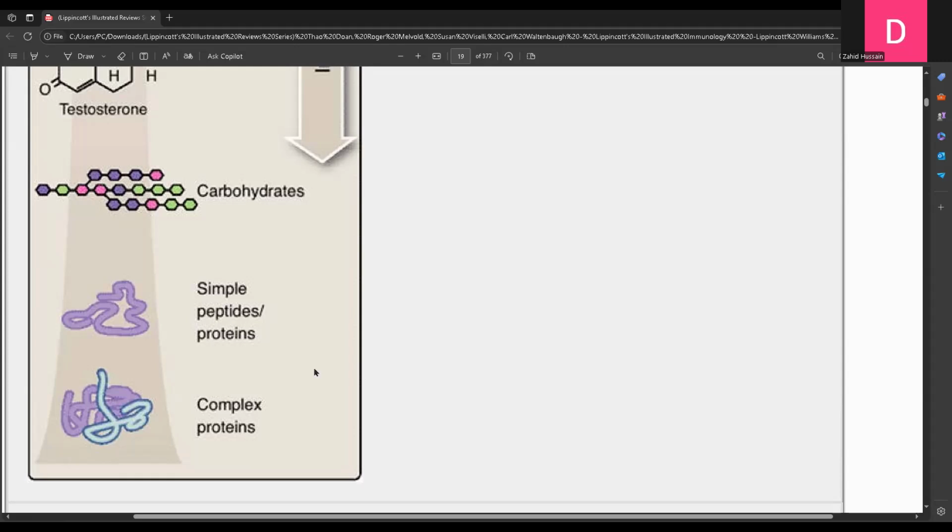So to cut it short, the factors which affect immunogenicity are the nature of the molecule, the foreignness of the molecule, the degree of foreignness, how much they are different, and then the size, complexity, and degradability of the proteins.